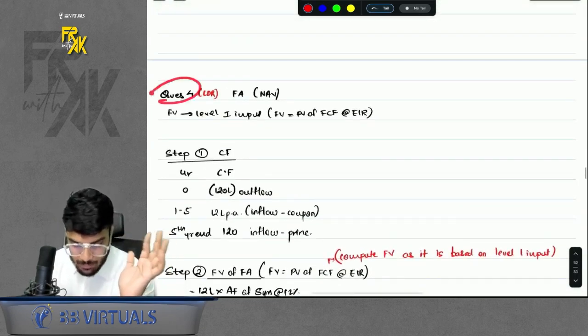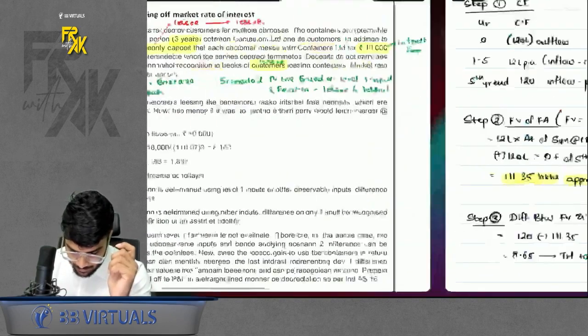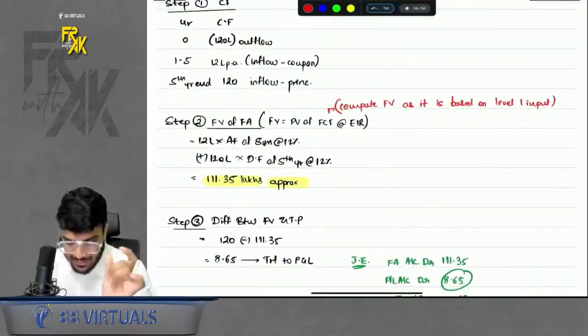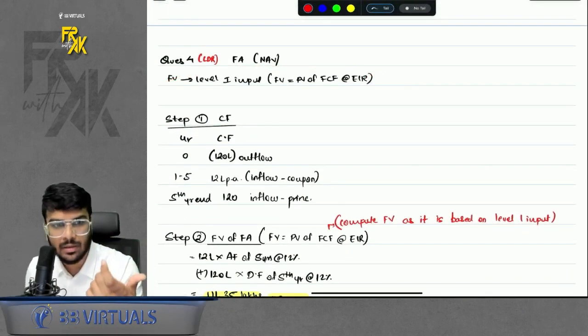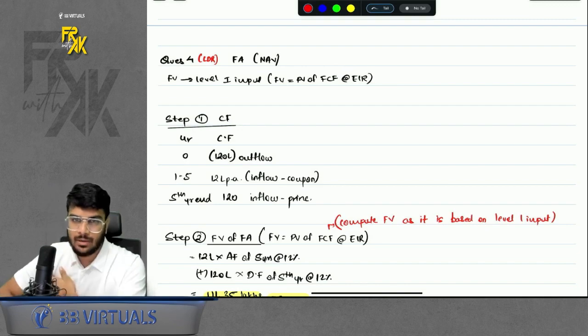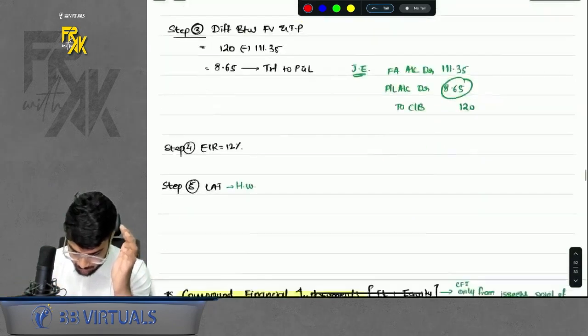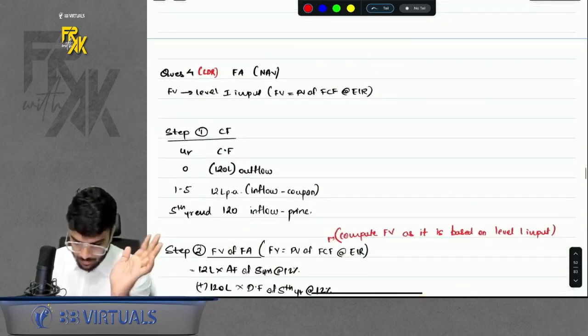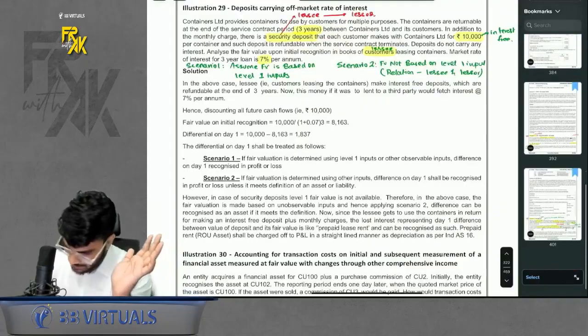Similar question is there, question number 4, where also I made you write that assume the fair value is based on level 1 input, right? That part was missing in the question, but I made you assume it because it is impliedly assumed in the solution. So I made you assume what if the fair value is based on level 1 input. Accordingly, we will solve it, right? Acha, was it question number 4? I guess the question number was not 4. Let me just check. Let me just verify.